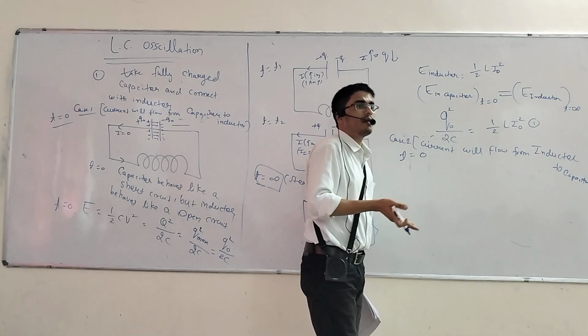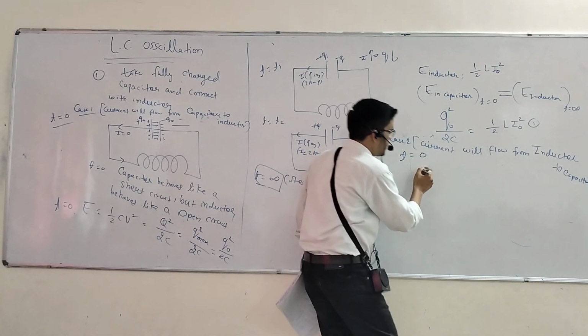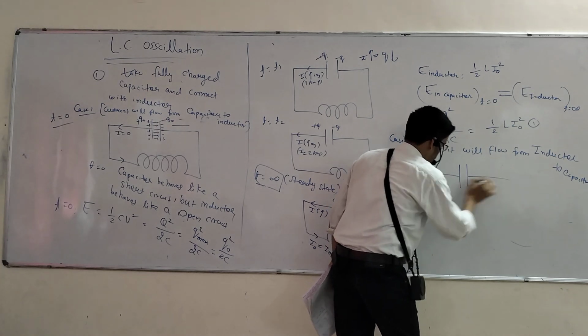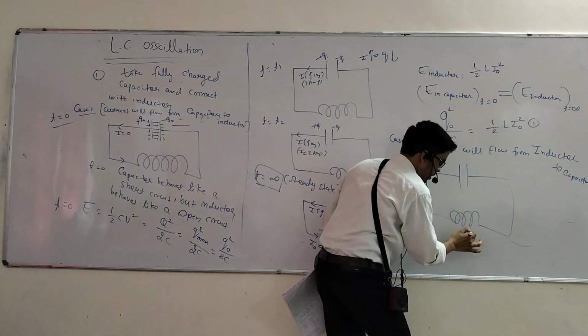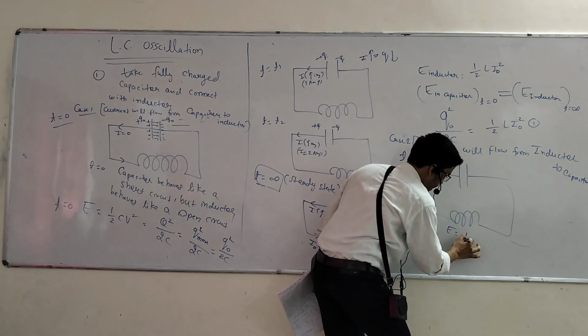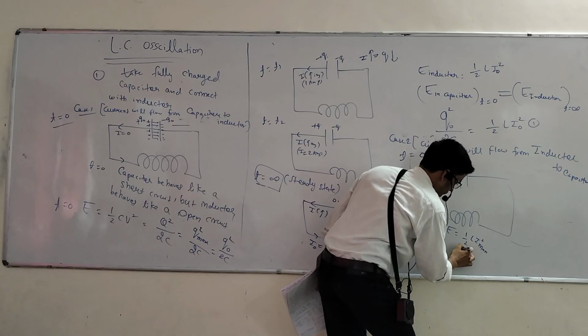Now once again your journey will start. I will use t equals 0 here. At t equals 0, which has more energy, inductor or capacitor? Inductor. And what is that energy called? Half L I naught square, with I naught the maximum current.